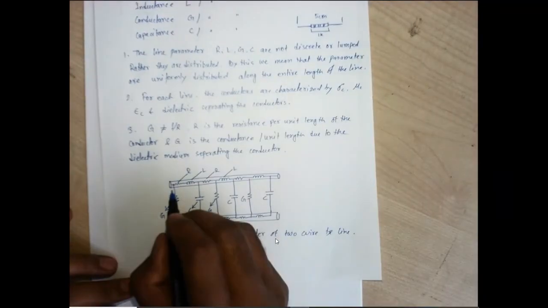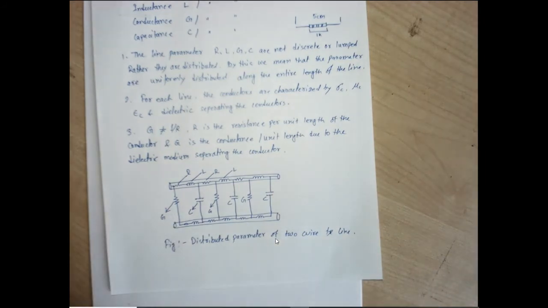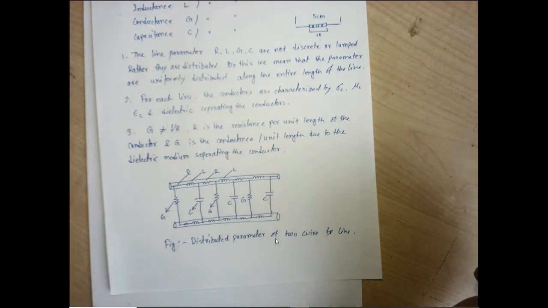So this is roughly the structure of a two-wire transmission line. Everywhere throughout the line, for each unit of length, there are distributed elements. Even for a small piece of wire, there are some distributed elements, either resistance, inductance, conductance, or capacitance. So this kind of model we need to use for analysis of the transmission line at high frequency signals. This analysis can be carried out by taking different kinds of models. This is also one kind of model.